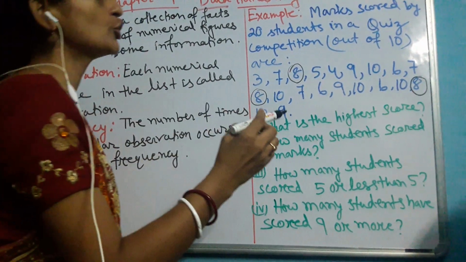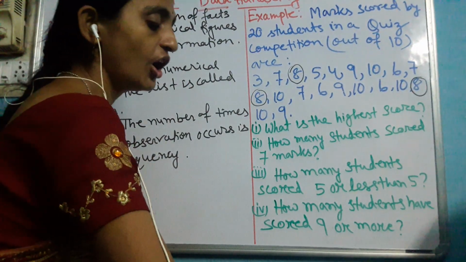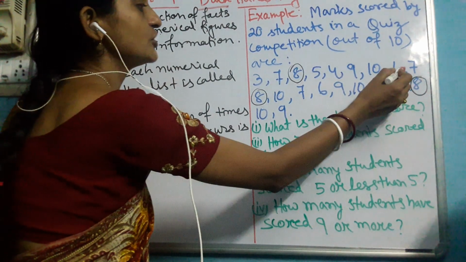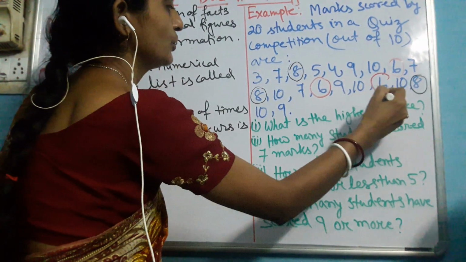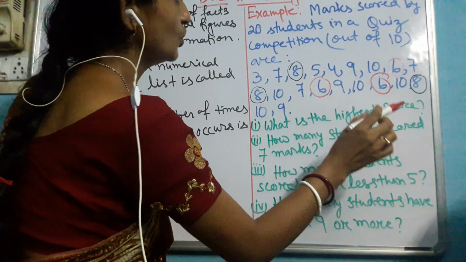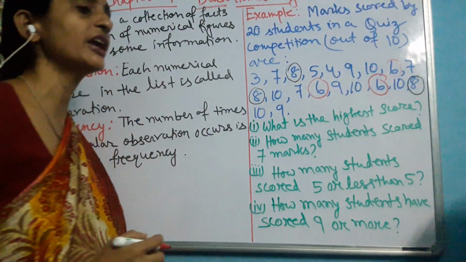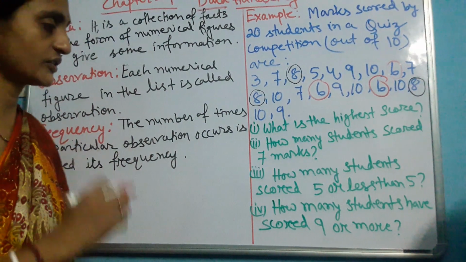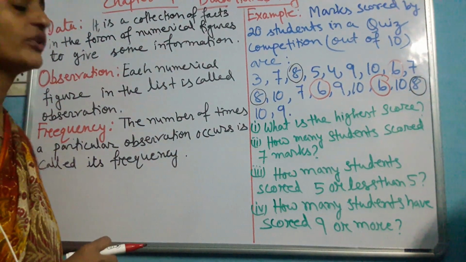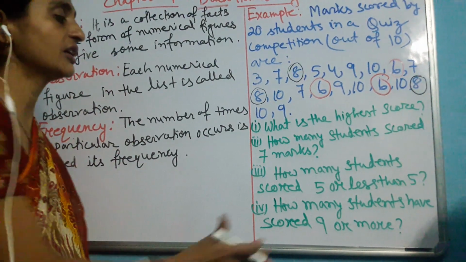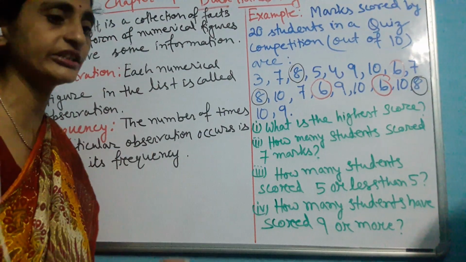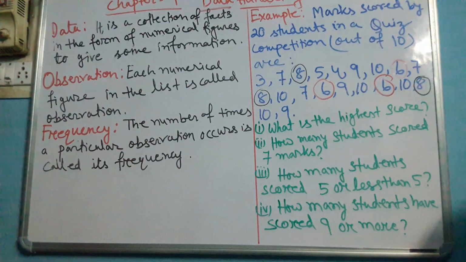Like that, if I am talking about 6, tell me how many times it has been repeated? It is 1, 2, 3. Anywhere else? No. So for 6 also we will say its frequency is 3. Now let's come to the way where we can arrange them in a systematic way and answer all the questions easily. Let's come to that part.